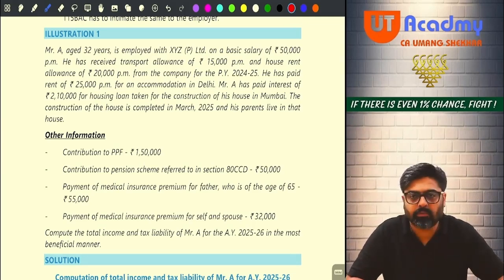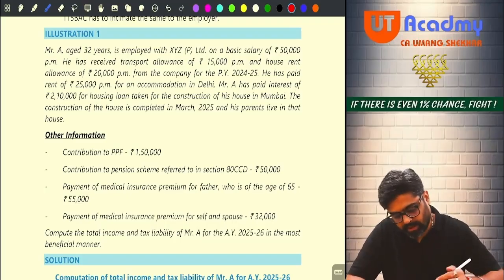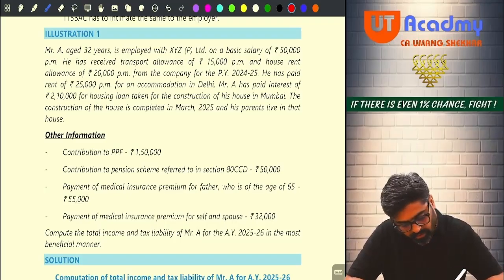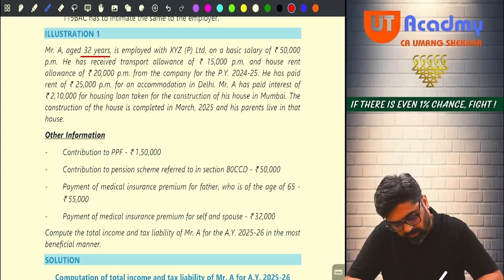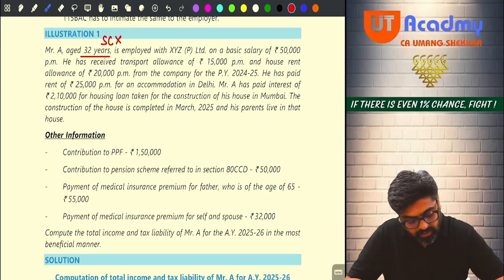So let's come to the first illustration. Mr. A, aged 32 years. 32 years means he is not a senior citizen. Employed with XYZ Private Limited, meaning that he is a non-government employee. On a basic salary of rupees 50,000 per month, he has received a transport allowance of 15,000 per month and house rent allowance of 20,000 per month from the company for the previous year 24-25.